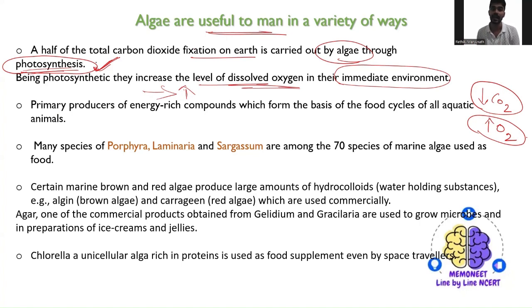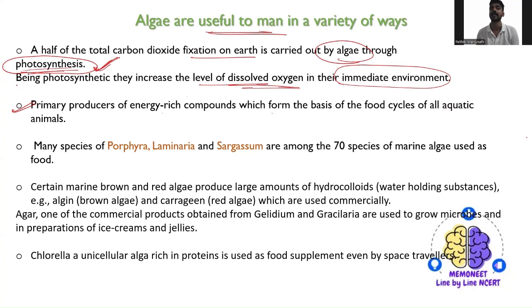Is nothing but if the algae is present in the water, they're going to release oxygen in the form of dissolved oxygen in water. This is what they're actually trying to say, right? The second point says that they are the primary producers of energy rich components, which form a base of the food cycle